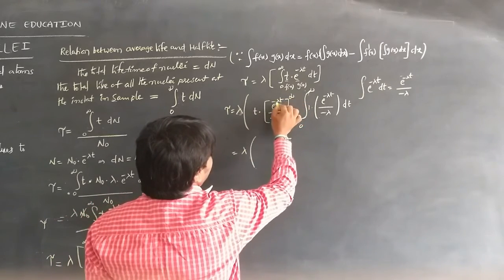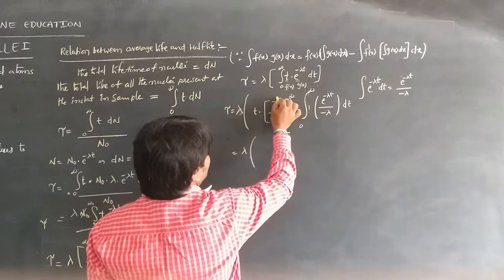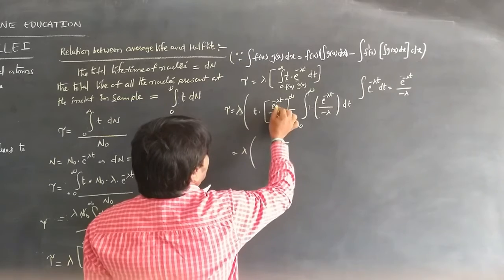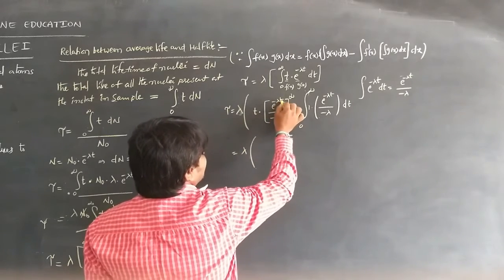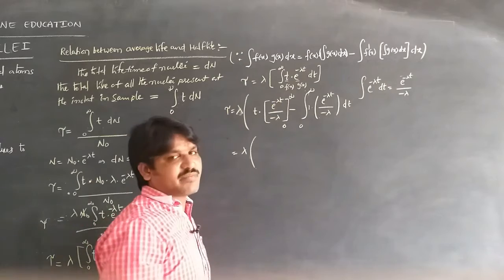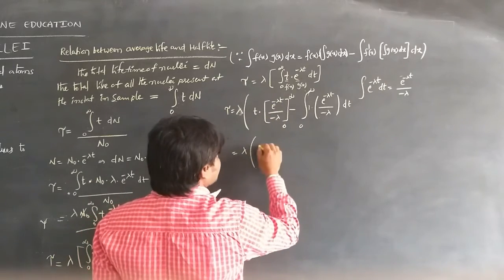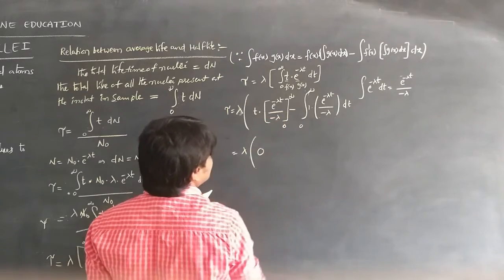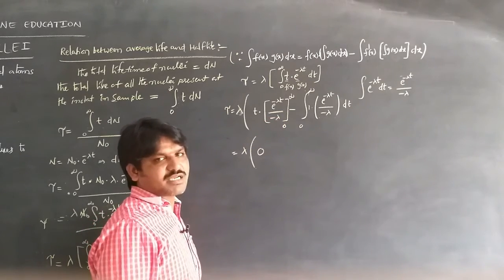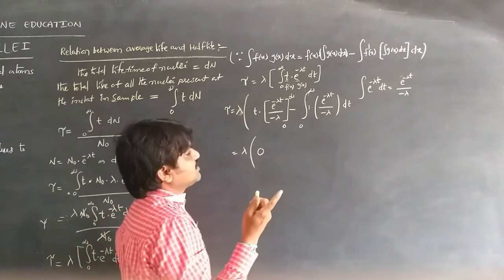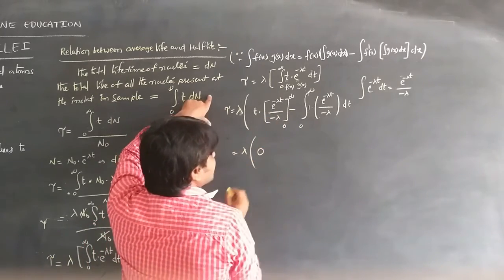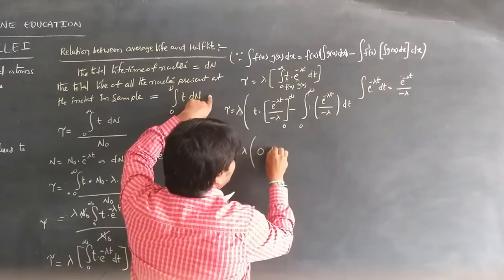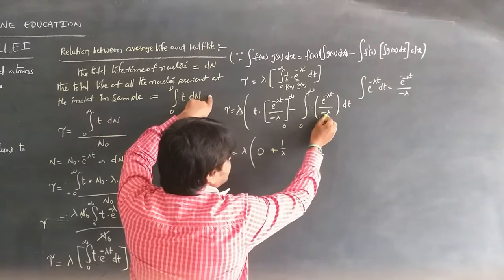With lambda taken outside, e power minus lambda t is 1 by e power lambda t, so if we write infinity in place of t, it becomes 0. Even if 0 is substituted, the total term is 0, because t is multiplied by it. So the total term becomes 0, and with the minus lambda taken to this side, it becomes plus 1 by lambda, because lambda is the decay constant.